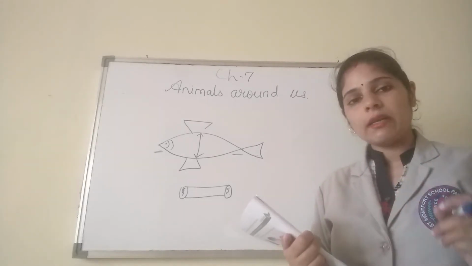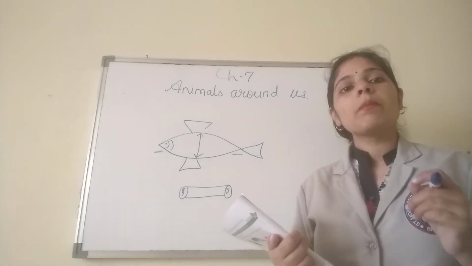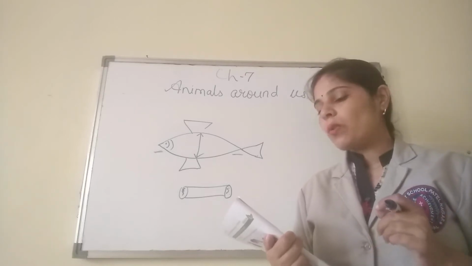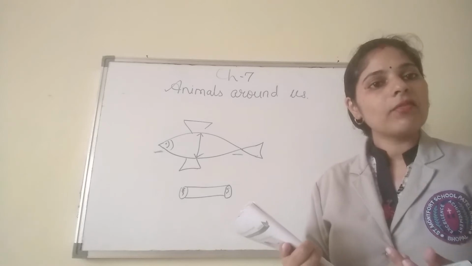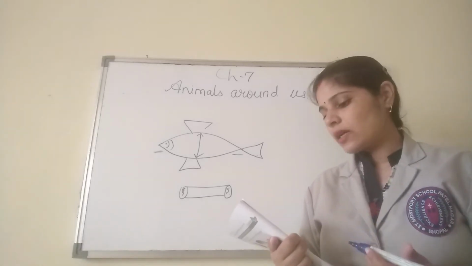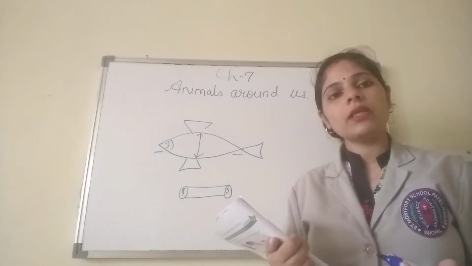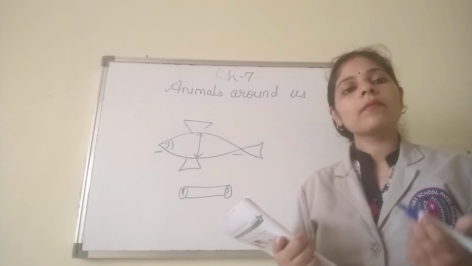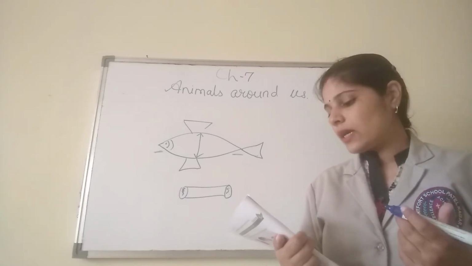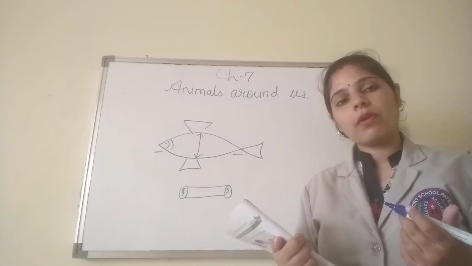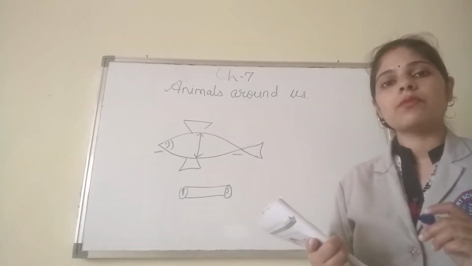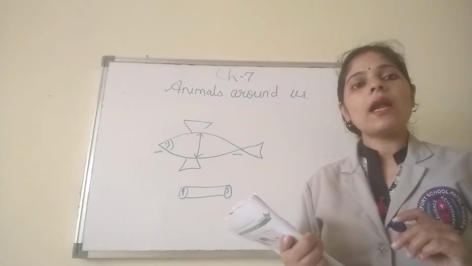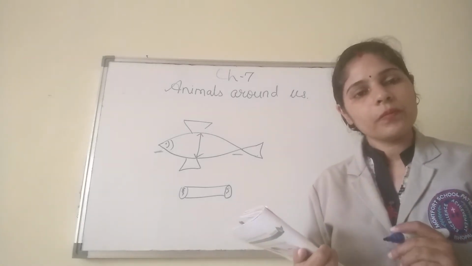Then there is the jellyfish. A jellyfish has a parachute-like structure. So why do they have an unusual body shape? Because other animals do not have the parachute-like structure. Then we have learned about the starfish. A starfish has 5 arms and they emerge out from the center. So students, these were the different body shapes of animals and how the shapes are useful to them.